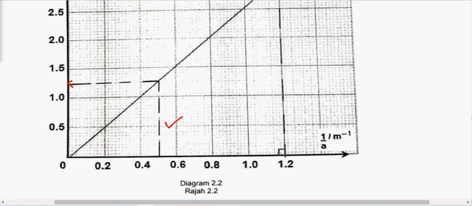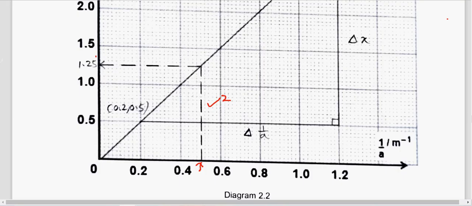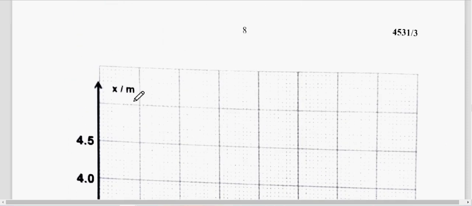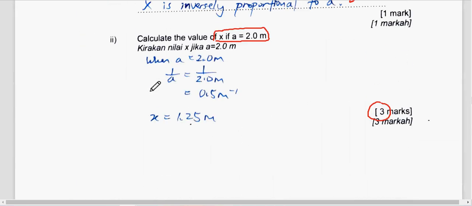Okay, what is the value here just now? It is 1.25. You look at the unit, look at the axis. Here, 1.25 meter. So the answer that we accept is 1.25 meter. So this is mark number 3. This one just now is mark number 1, and then the graph is mark number 2. So this student gets 3 marks.